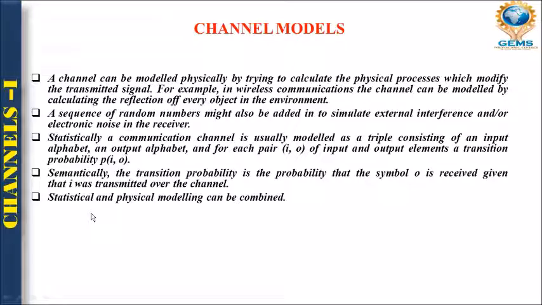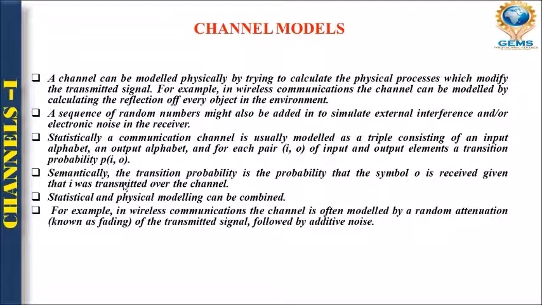So in the statistical sense, statistical and physical modeling can be combined. The overall performance of a channel will be calculated on the basis of statistical data and a physical model combined together.